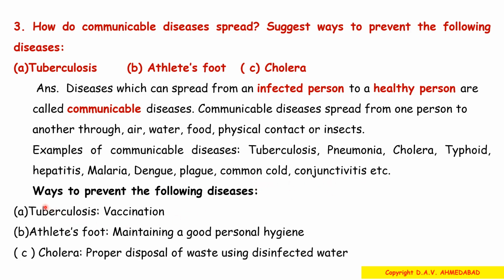Now coming to the ways to prevent communicable diseases. First is tuberculosis. How can we prevent tuberculosis? We can prevent tuberculosis through vaccination. B. Athlete's foot. We can prevent athlete's foot by maintaining good personal hygiene. C. Cholera. We can prevent cholera by proper disposal of waste and using disinfected water.